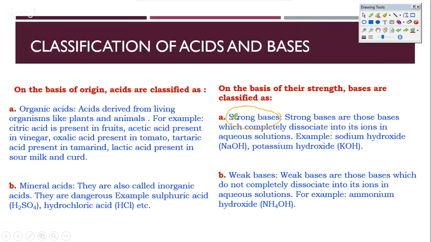And typical examples of strong bases are NaOH and KOH. In the same way, we also have strong acids. A typical strong acid would be your HCl, H2SO4. All these are pretty strong acids. So if you put all of these in aqueous solutions, you'll find that the entire H plus will come out.